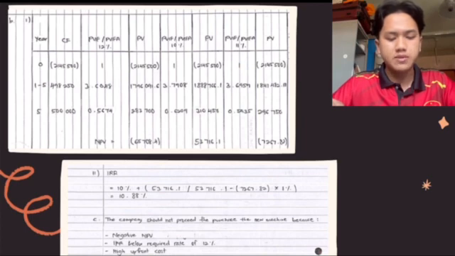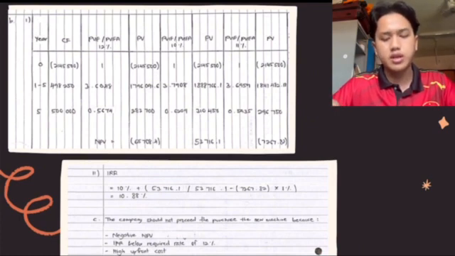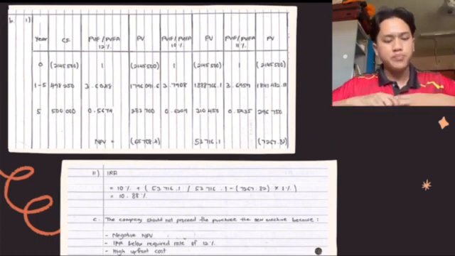For 10% it is 0.6209 times 500,000, which equals 310,450. And lastly for 11%, 0.5935 times 500,000 equals 196,750.